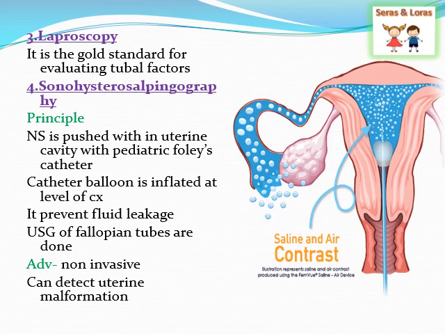sonohysterosalpingography. Here, the normal saline is pushed within the uterine cavity using a Foley's catheter. In the picture, you can see we are inserting a Foley's catheter and pushing the normal saline towards the uterus. And after that, the catheter balloon is inflated at the level of cervix so that it prevents the fluid leakage from the uterus. Then the USG of the fallopian tubes is taken to see whether it is patent or if there is any stricture present.